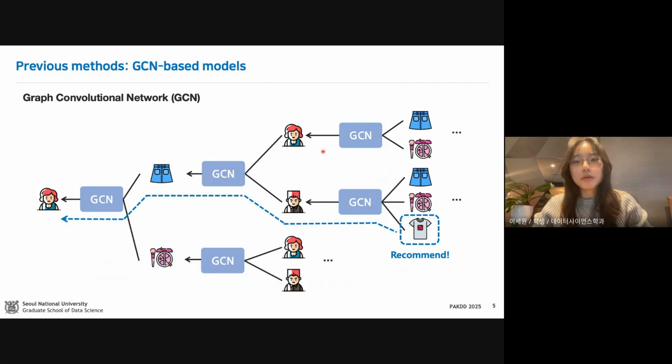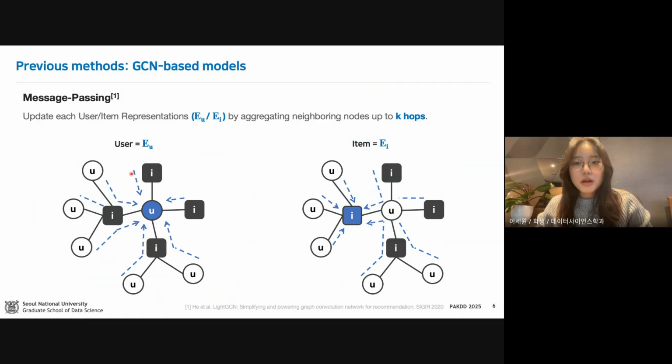Among many collaborative filtering methods, one effective direction is to use graph convolutional networks, or GCNs. Recommendation data can be naturally represented as a graph, specifically a bipartite graph where nodes are users and items, and edges indicate the interactions between them. In GCN-based recommenders, user and item representations are updated by a process called message passing, where we aggregate information from neighboring nodes for up to k hops away in the graph.